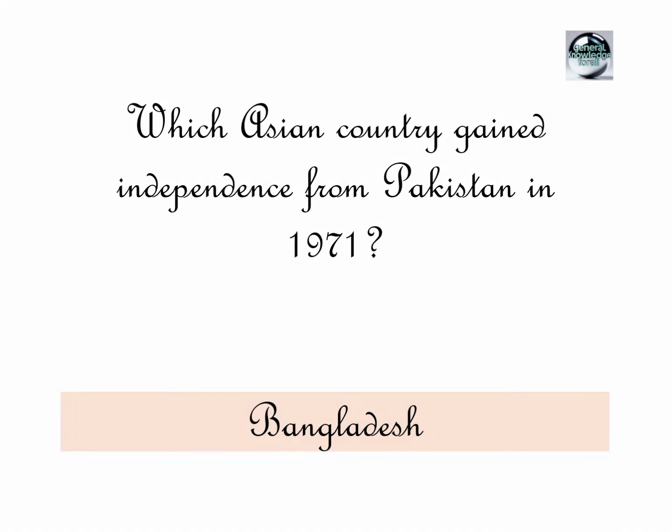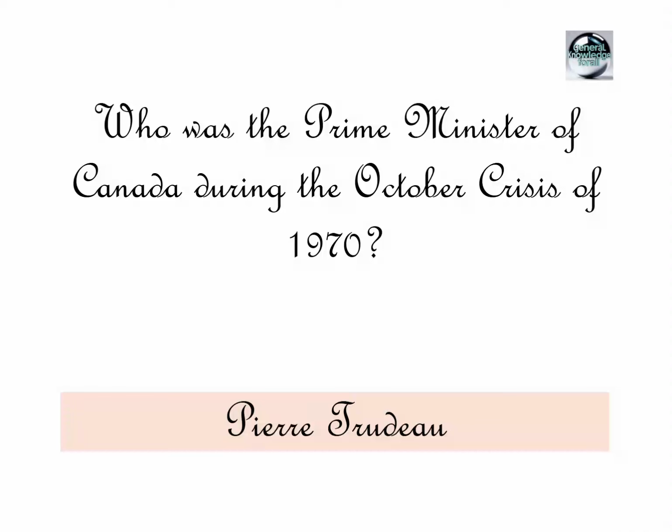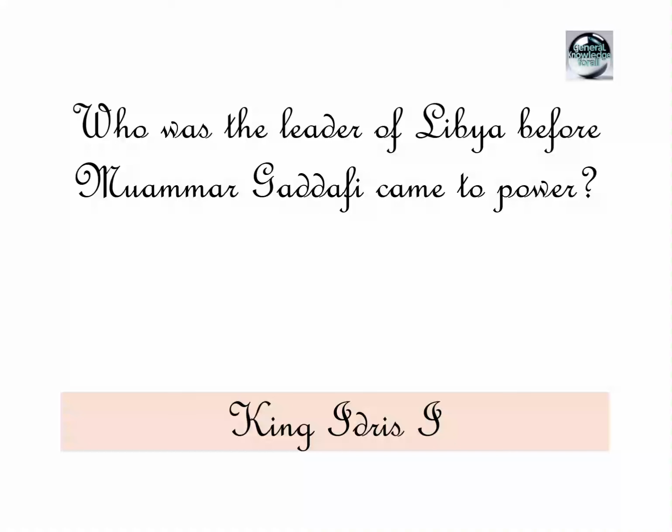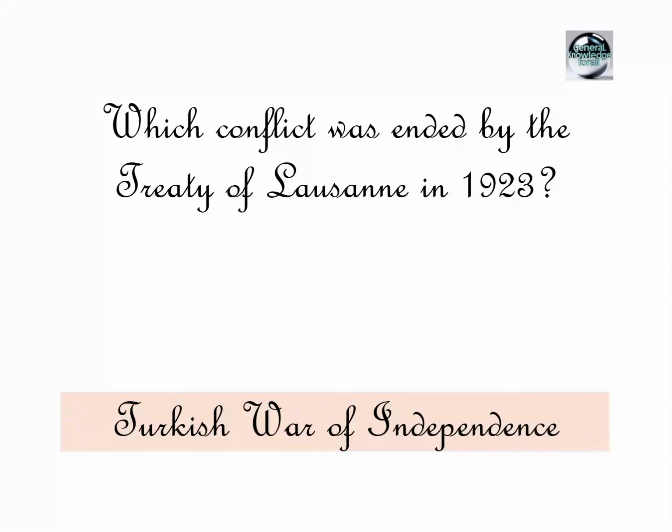Bangladesh. Who was the Prime Minister of Canada during the October crisis of 1970? Pierre Trudeau. What event sparked the Arab Spring in December 2010? Self-immolation of Mohamed Bouazizi in Tunisia. Who was the leader of Libya before Muammar Gaddafi came to power? King Idris I. Which conflict was ended by the Treaty of Lausanne in 1923?